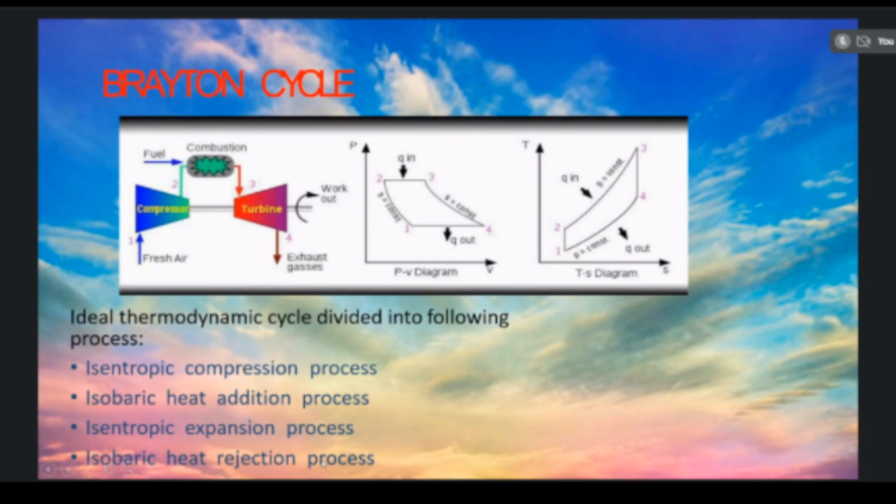So by using the ram effect, the more pressure will be produced by the diffuser itself. So there is no need of compressor, and also no need of turbine, because the turbine is used to drive the compressor. So ramjet engine is mainly used for fighter aircraft and military aircraft. So these are all the examples for the aircraft which are using the ramjet engines, delta wing aircraft.